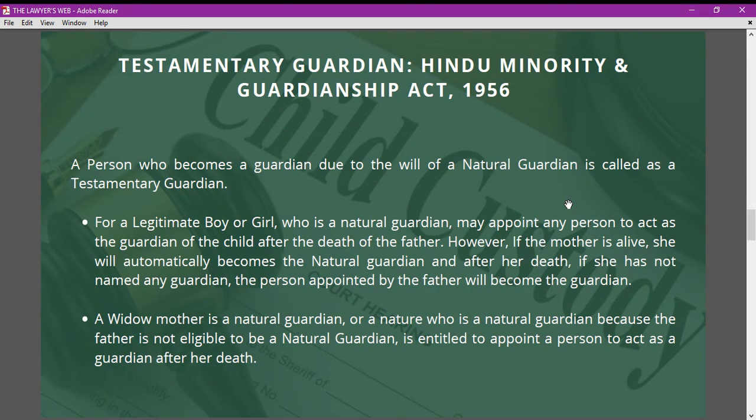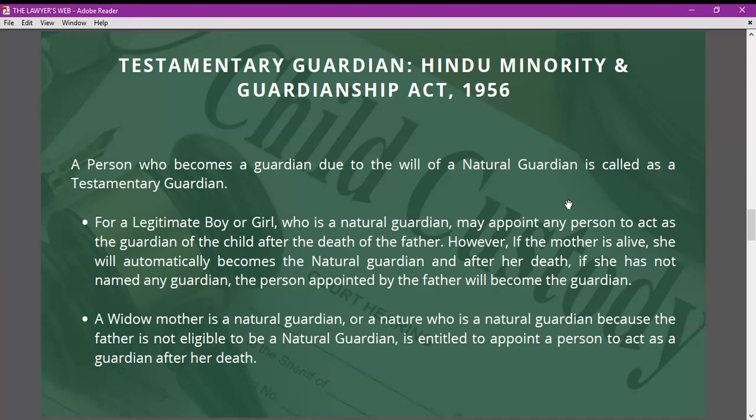But if the mother also dies and has not named anyone to be appointed as guardian of the minor, then the person nominated or named by the father will be appointed as the guardian of that minor.